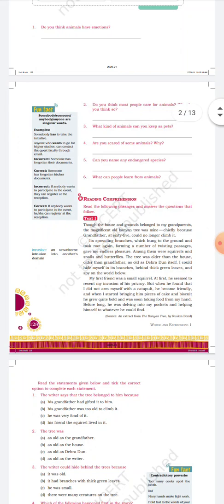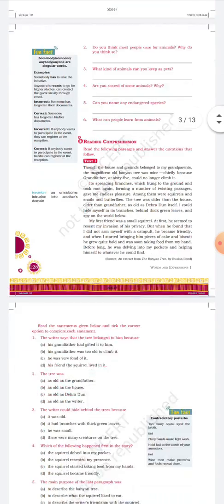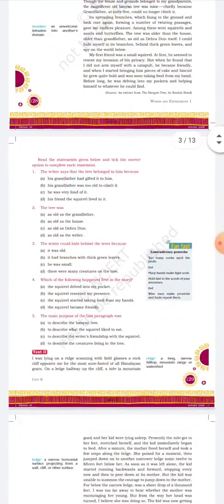So first of all, you can see a reading comprehension. Read the following passage and answer the questions. So over here, this is a very small passage. You have to read that passage and you have to answer the subsequent questions.